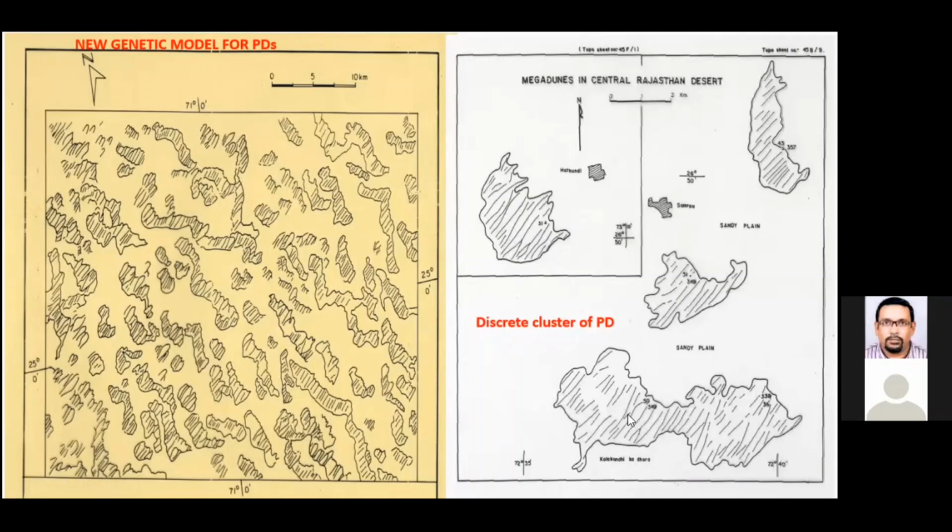These are very discrete accumulations of sand, and they have subsequently been subject to very strong winds and deflationary processes.